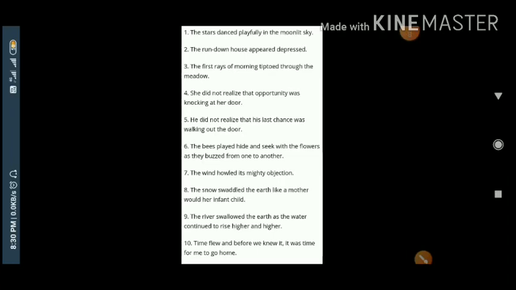If you find any problem anywhere, you can ask me anytime. These 10 examples are all examples of personification. That also I tell you. But you will try your level best to understand them on your own. Got the idea?